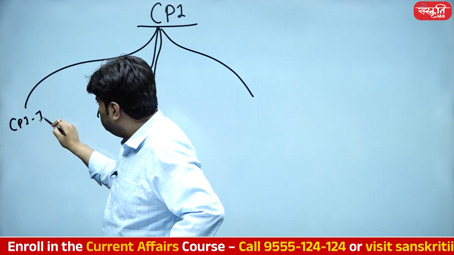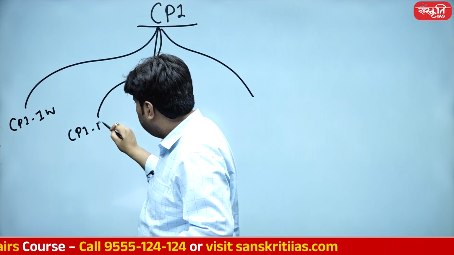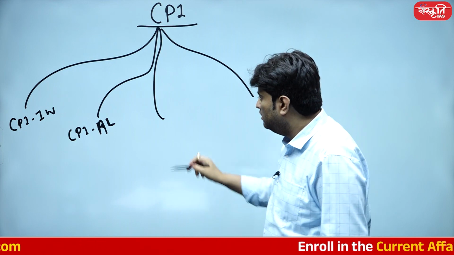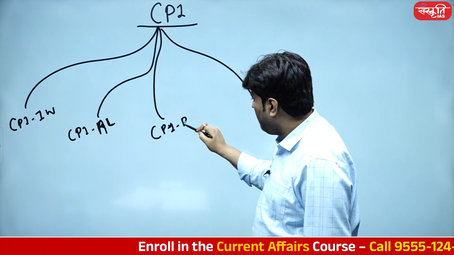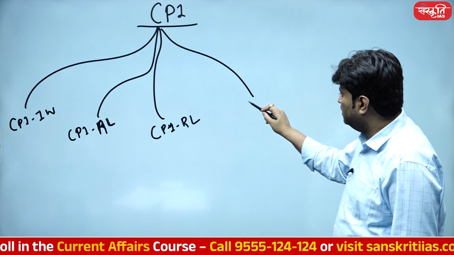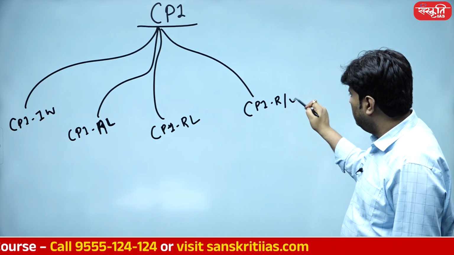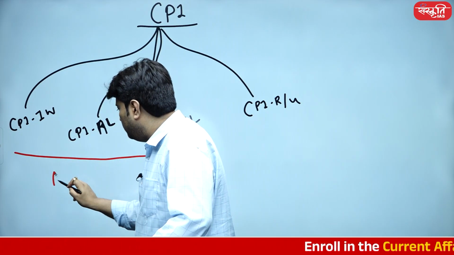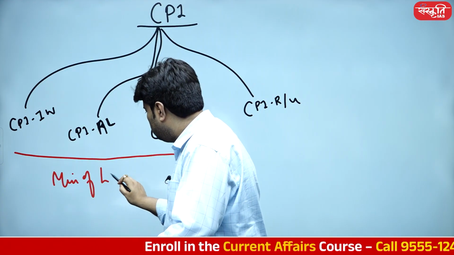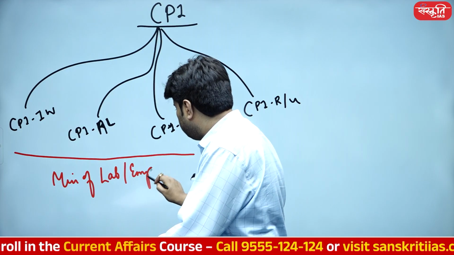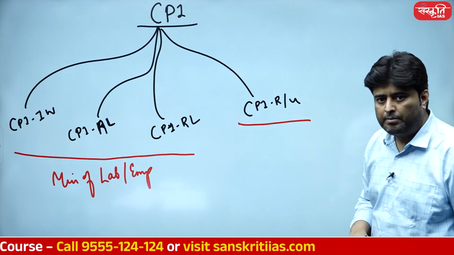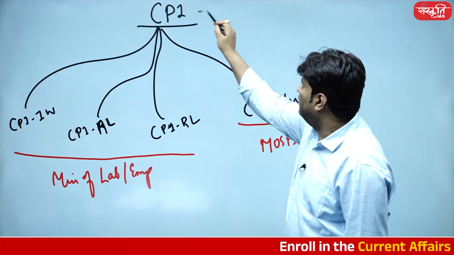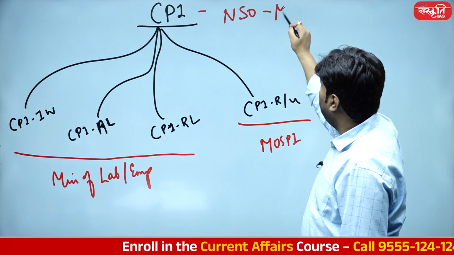CPI industrial worker, CPI agriculture laborers, CPI rural laborers, and then towards the CPI rural urban cumulative. So these three data are being calculated by the Ministry of Labor and Employment, whereas CPI rural urban is being calculated by MOSPI, Ministry of Statistics and Programme Implementation. CPI is being calculated by NSO, which is a body of MOSPI itself.